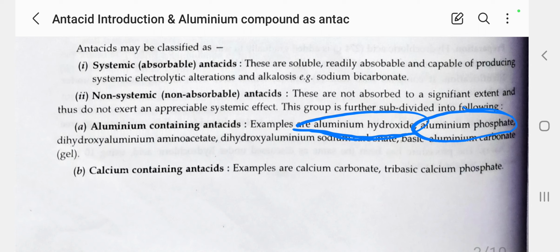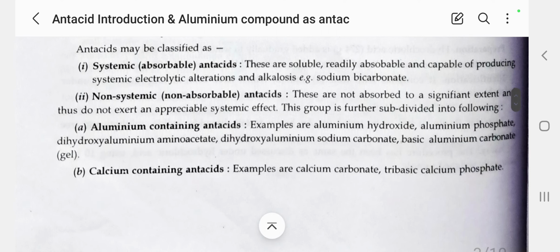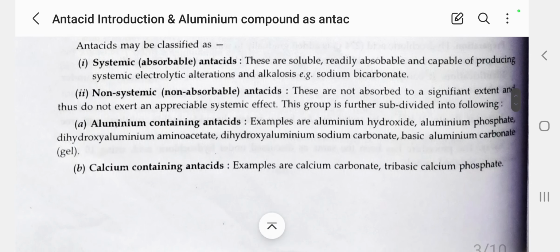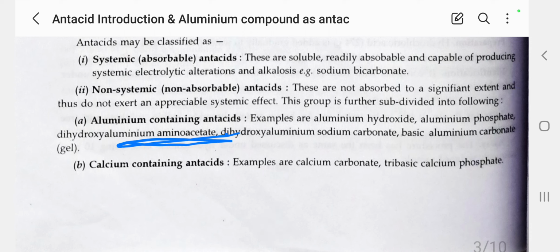Aluminum in the form of inorganic substances like aluminum hydroxide, aluminum phosphate, dihydroxy aluminum amino acetate, dihydroxy aluminum sodium carbonate, and basic aluminum carbonate gel. These are the aluminum compounds used as aluminum containing antacids.